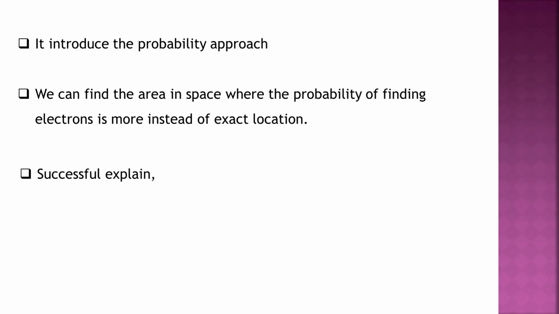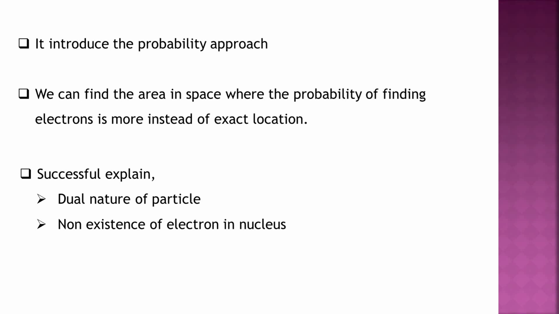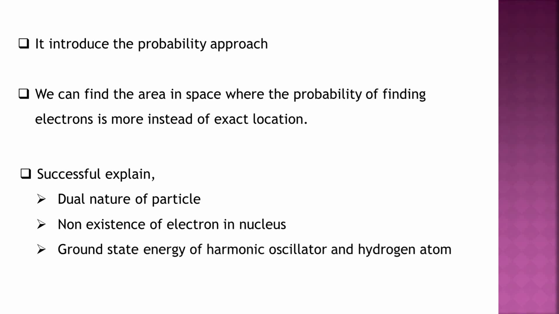Again, the Heisenberg uncertainty principle explains the dual nature of the particle, non-existence of electron in the nucleus, ground state energy of harmonic oscillator, hydrogen atom, and natural width of spectral lines.